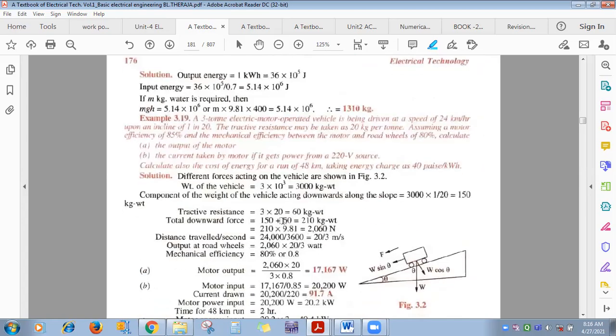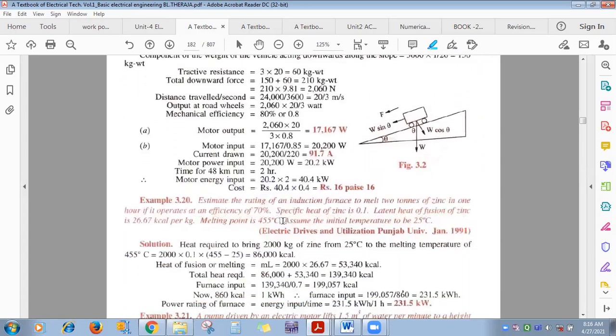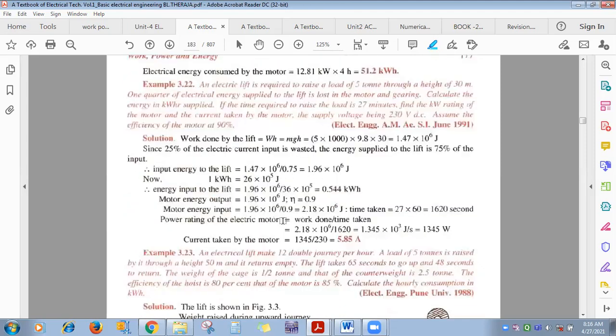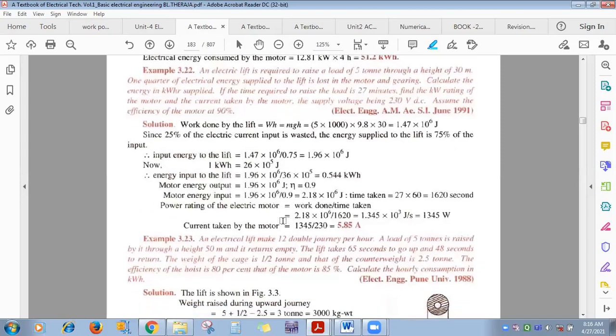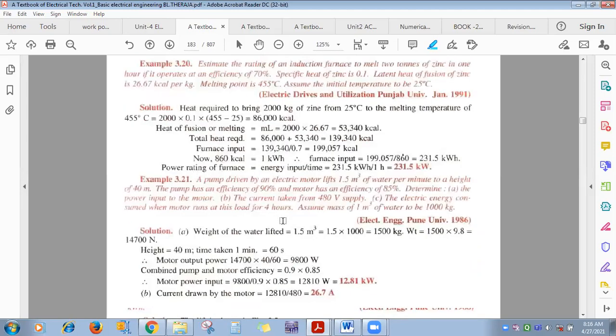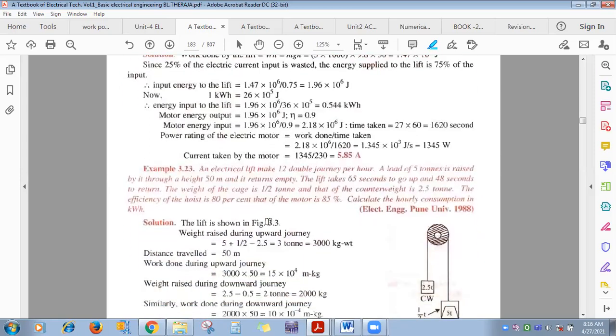18 also you please do. 19 also you please do. Then don't do this thermal. 20 is based on thermal. Don't do it. Again 22, please do it. 22 onwards all. From 22, which one is based on thermal? 20, don't do 20. 20 is based on thermal. Then again from 21 onwards all numericals you do.